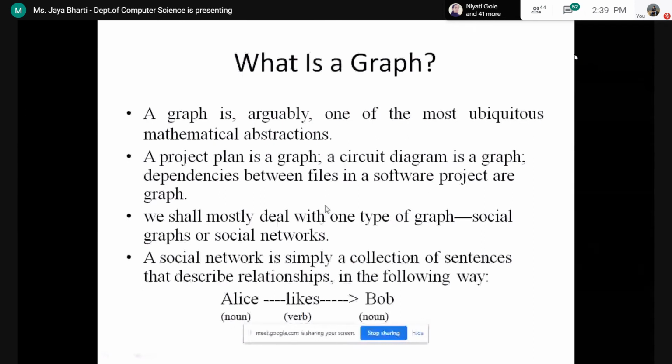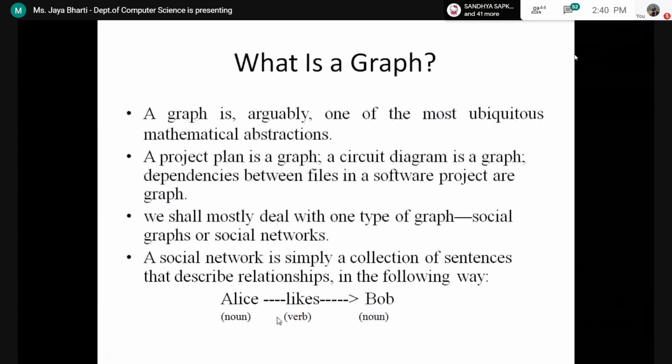Everything is a graph. Every relationship, if you want to indicate it using some data structure, you can indicate it using a graph. Here we shall most likely deal with one type of graph, which is the social graph or social network. The social network is simply a collection of sentences that describe relationships in the following way.